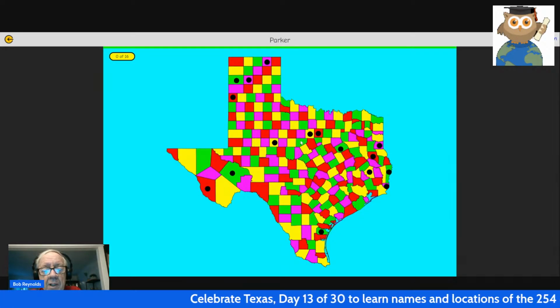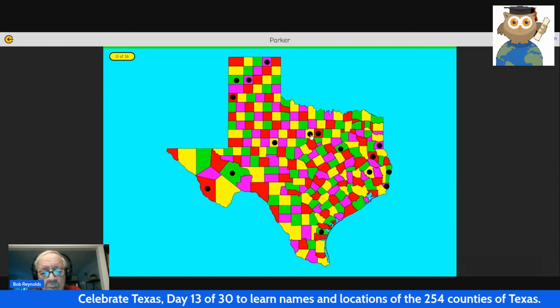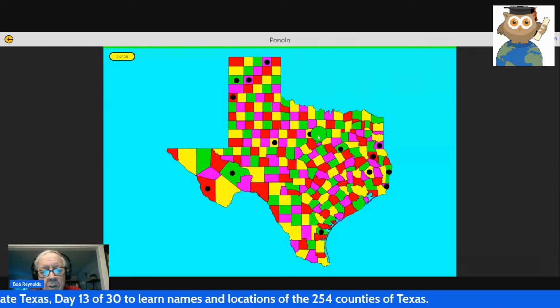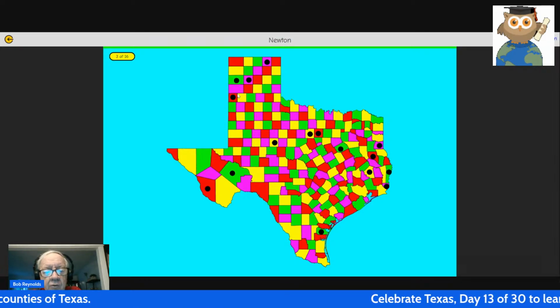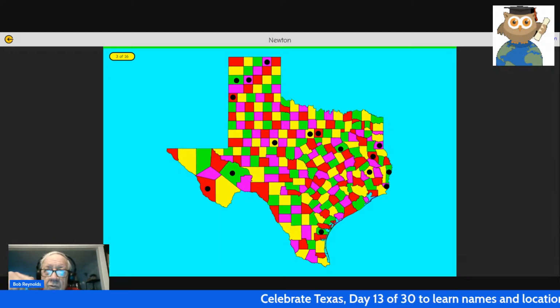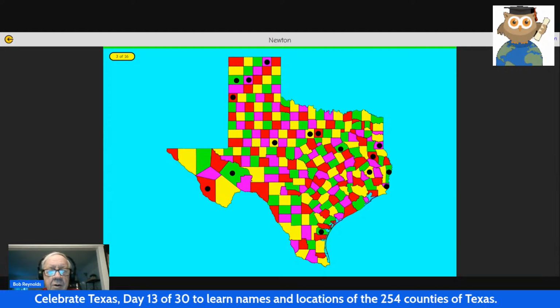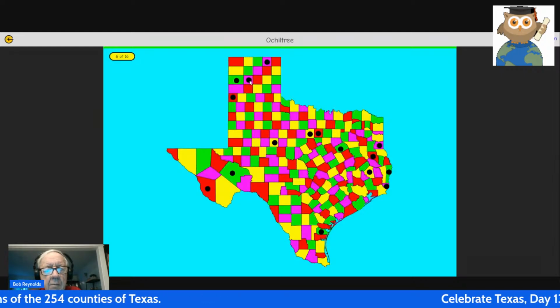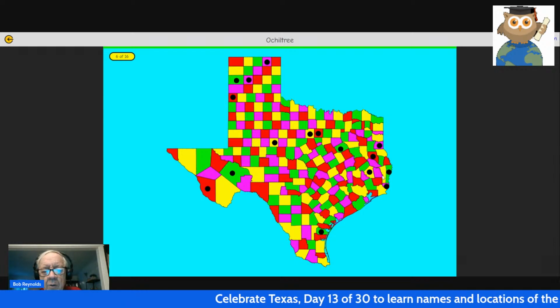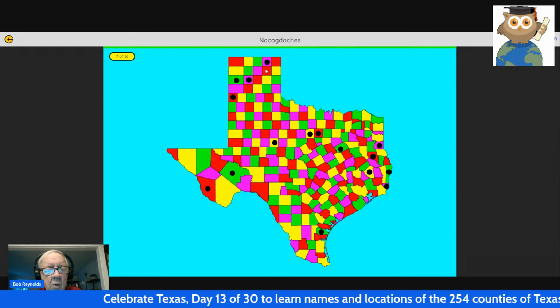Click the go button. It asks for Parker. This is Palo Pinto, Panola, Parker. Okay, Panola, Palo Pinto, Panola, Oldham, Ochiltree, Oldham. Because we learned it in alphabetical order, I use that in my mind to help me with a pattern of where things are located compared to the other. Newton County, Nolan, Potter is purple, okay. Ochiltree, Oldham, and orange. So this is Ochiltree. We are in test mode.